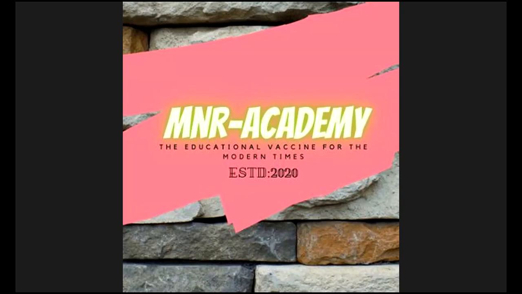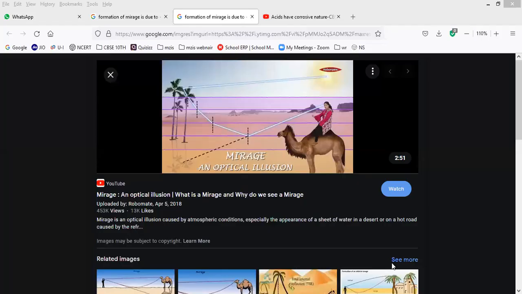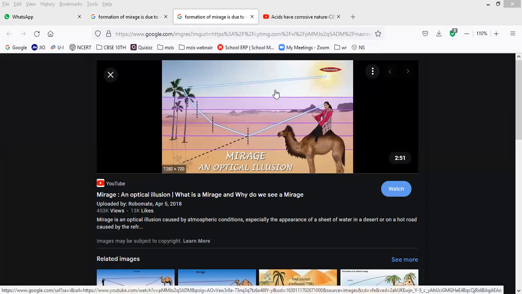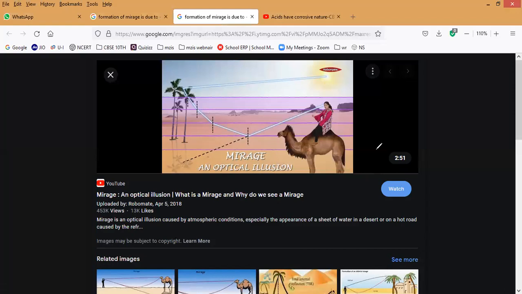Now observe very carefully. Formation of a mirage. Maybe you have not studied this in the lower classes, but you have to study it. You can observe in this picture that the source of light is there. Where is the sun? Can you see it here? The sun is here. Are you able to see the sun, all of you? Here is the sun.